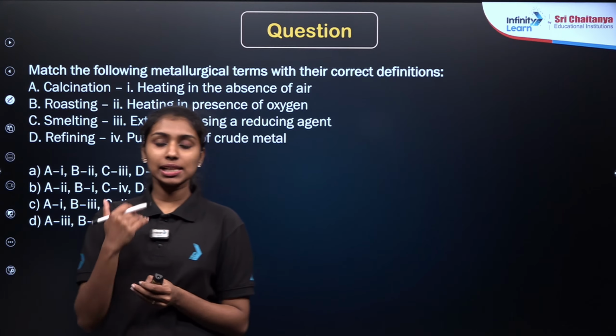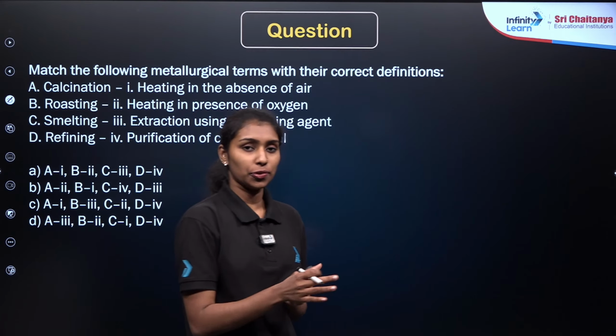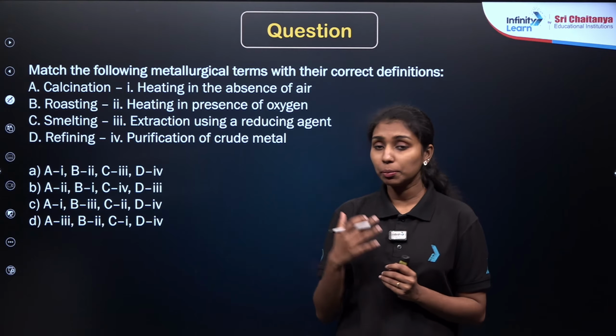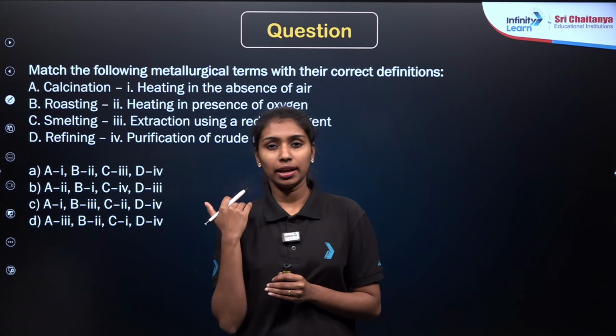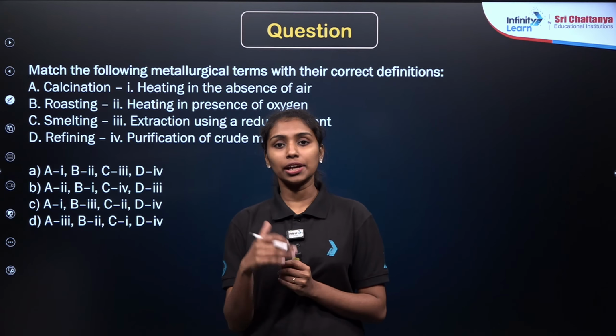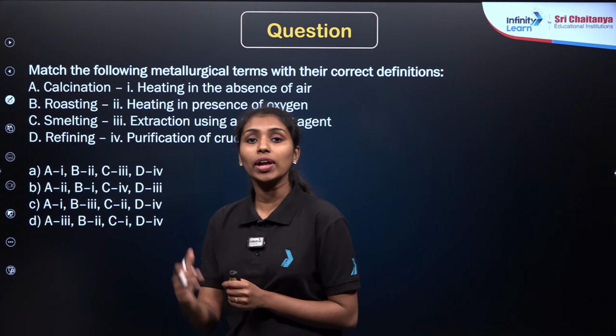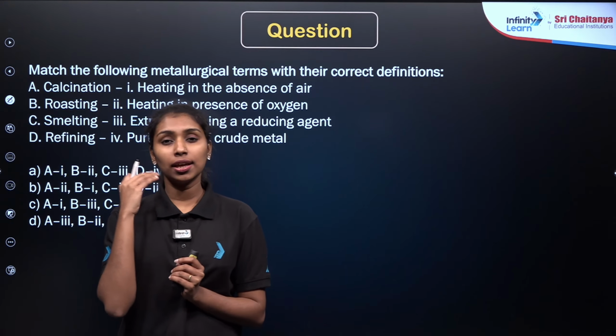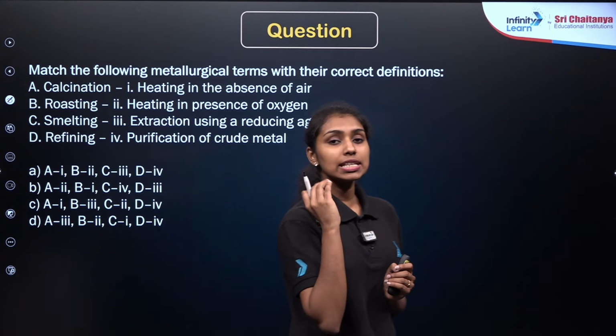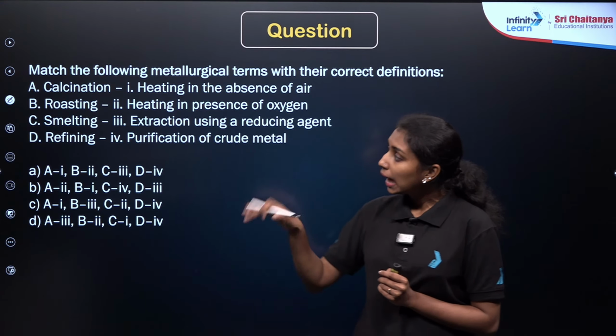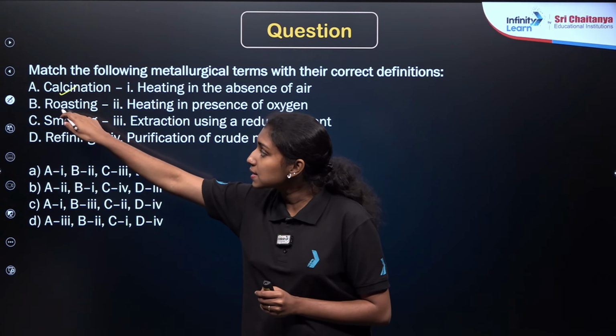So in the case of the metallurgical process, we have studied about the concentration of ore, right? We have discussed the different methods like froth flotation method, hand picking method, magnetic separation and hydraulic washing for the concentration of ore, right? Then after concentration of ore, we have discussed the method of conversion of these concentrated ores into oxide. In that, we discussed calcination and roasting.